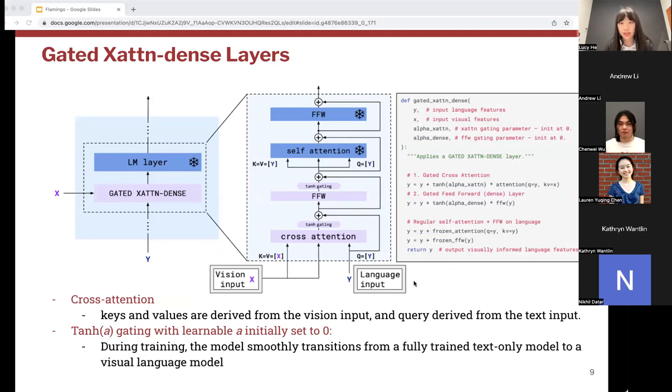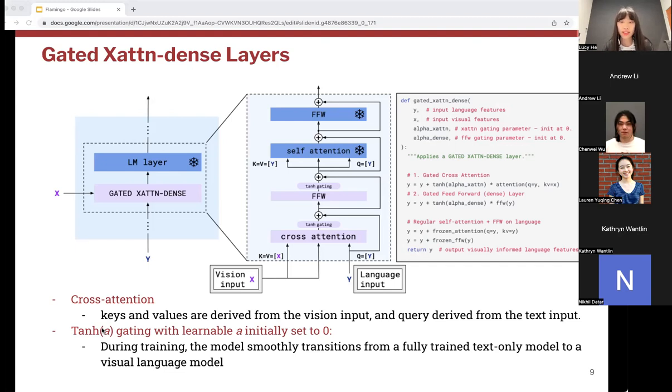And layer normalization is applied to all attention, in the style of GPT-2. And one thing to note is that it has all these special tanh gating here. And this alpha parameter is learnable and initialized to 0. So the reason why we initialize it to 0 is that the original output is the same as just using a pre-trained frozen model.